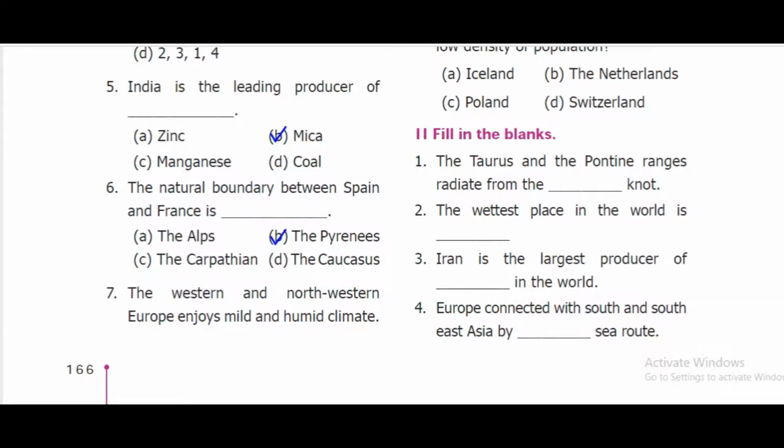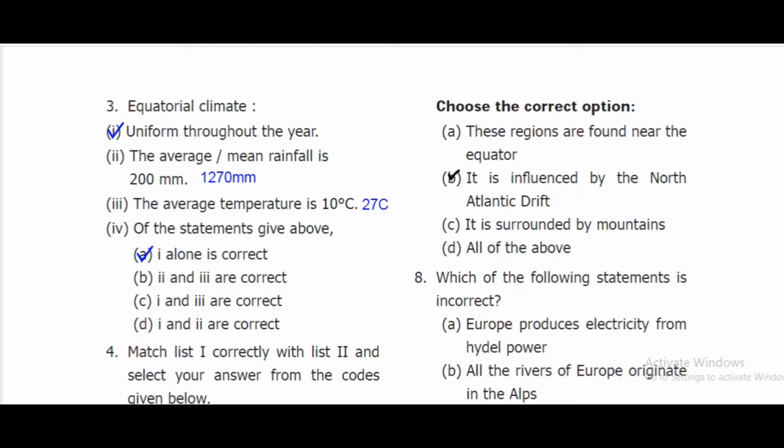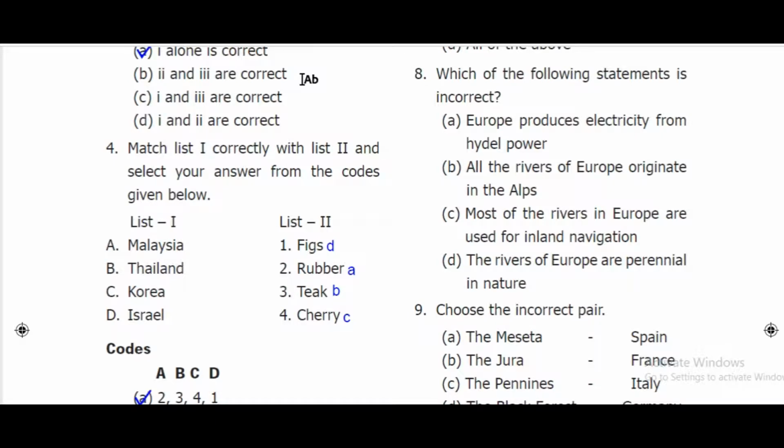Seventh, the western and northwestern Europe enjoys mild and humid climate because, answer option B, it is influenced by the North Atlantic Drift. Eighth, which of the following statements is incorrect? Here, Europe produces electricity from hydropower.